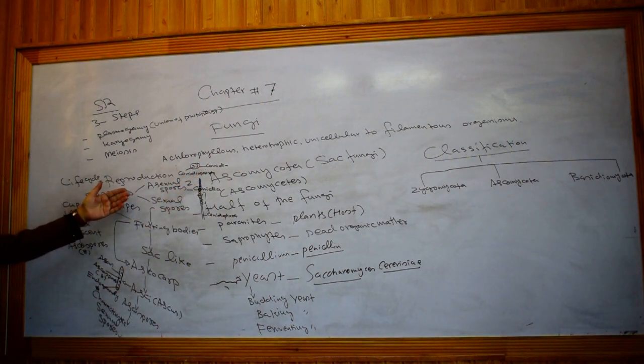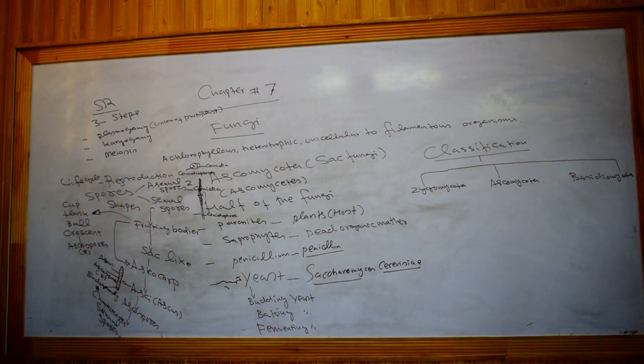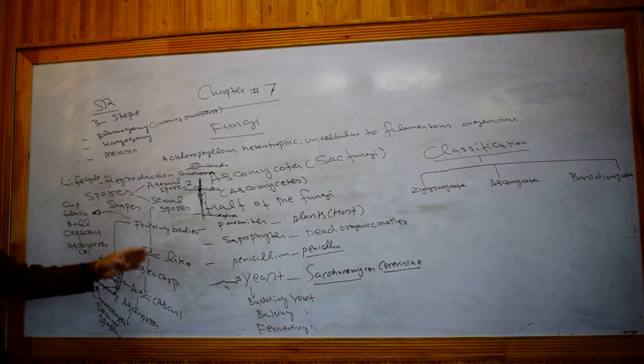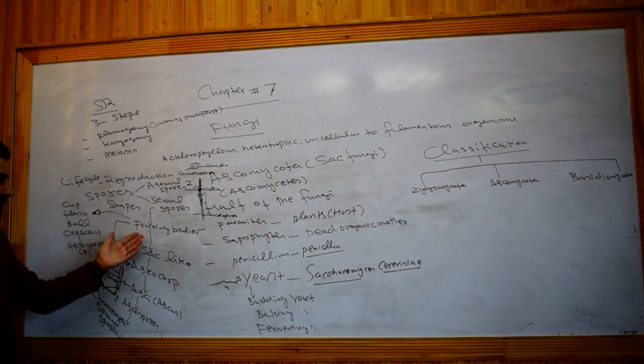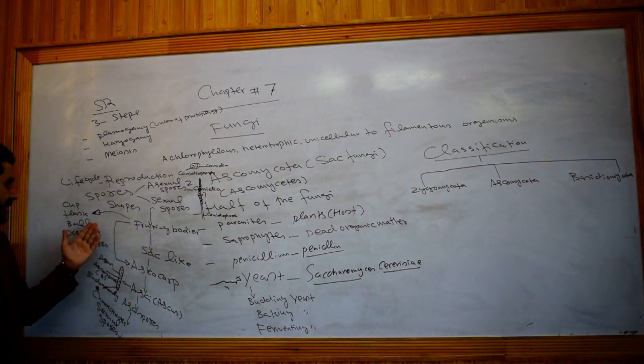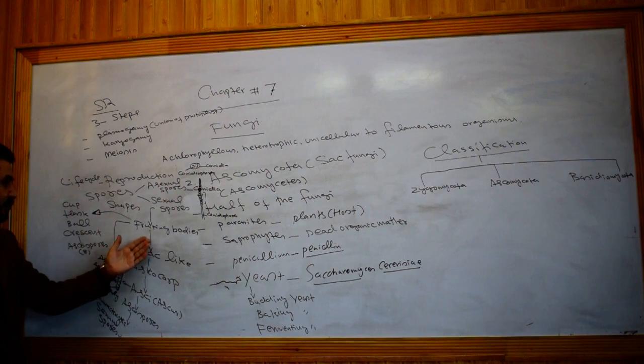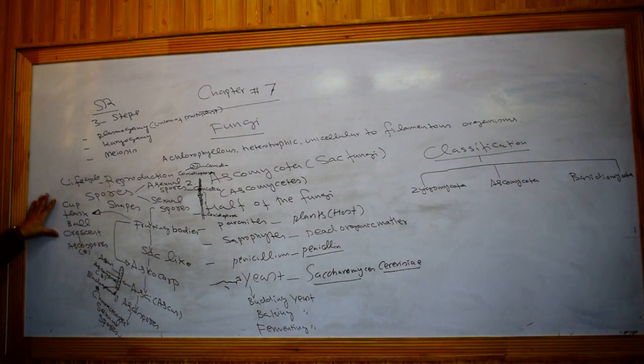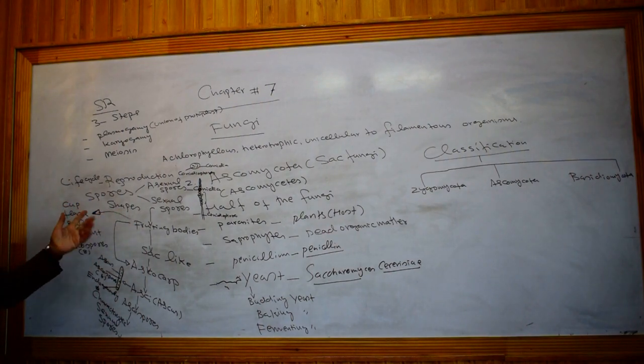When the life cycle follows the sexual method, sexual spores are produced. Sexual spores are produced in fruiting bodies. Fruiting bodies are called ascocarp. Ascocarps have different shapes: cup shaped, flask shaped, ball shaped, crescent shaped. But the ultimate goal of the fruiting body, whatever the shape may be, is the production of ascospores.